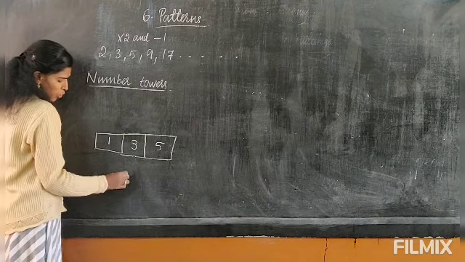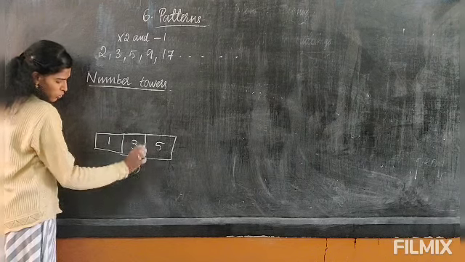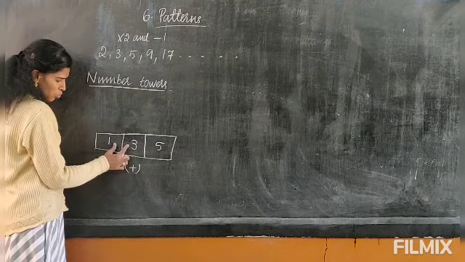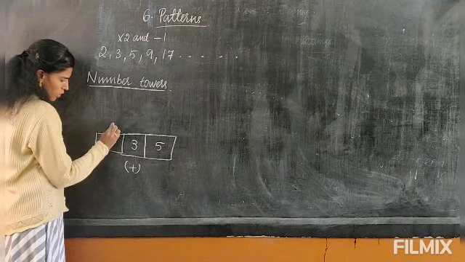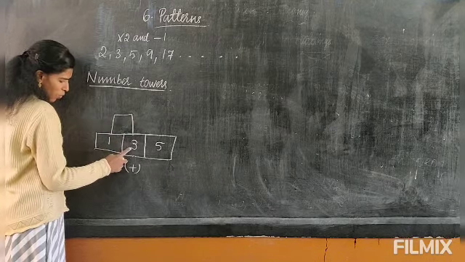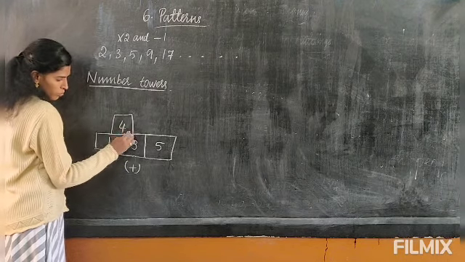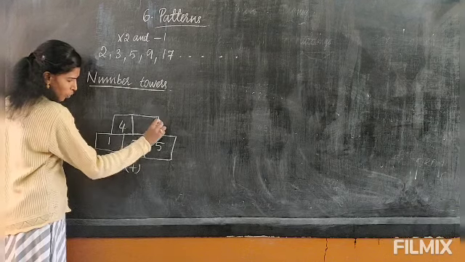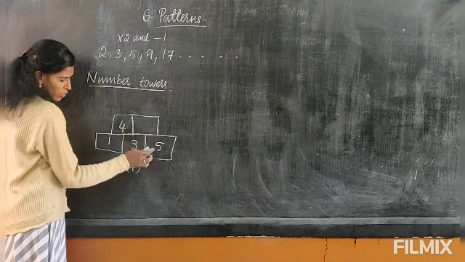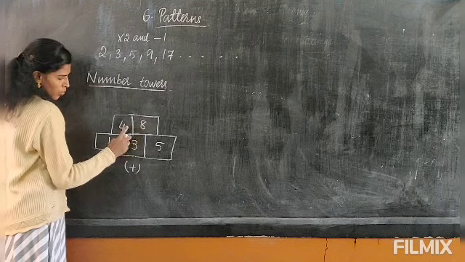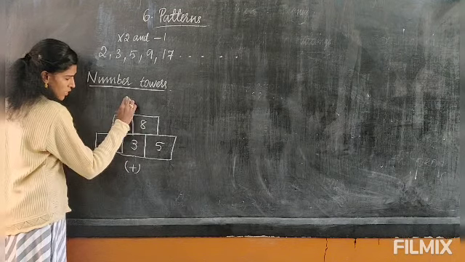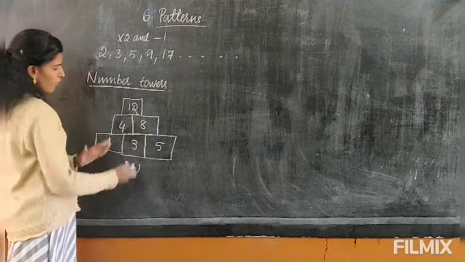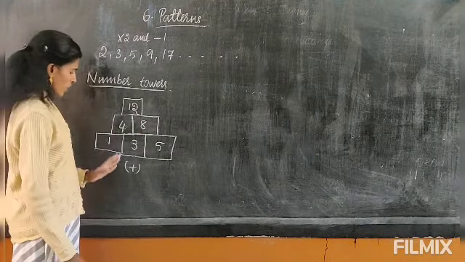So here I am going to use addition. Now 1 plus 3. Now these two you will add and write here, in the column here. 1 plus 3, 4. Now these next two you will add and write on top of the two. 3 plus 5, 8. Now these two you will add and write here. 4 plus 8, it is 12. So this goes like a tower. So this is called a number tower. This is in addition.